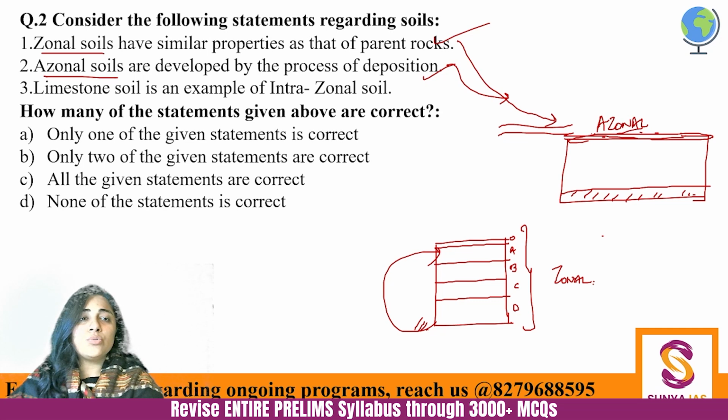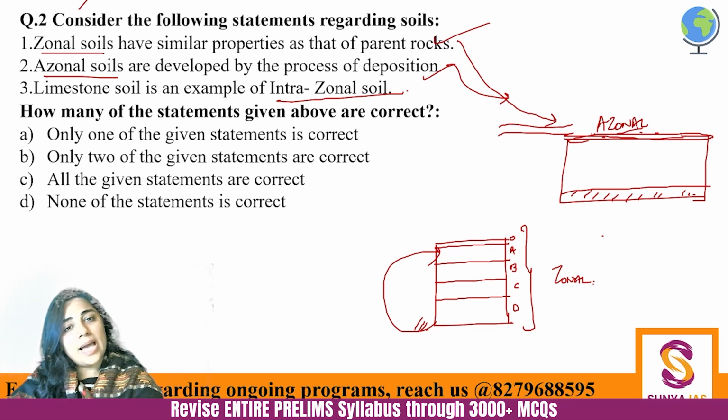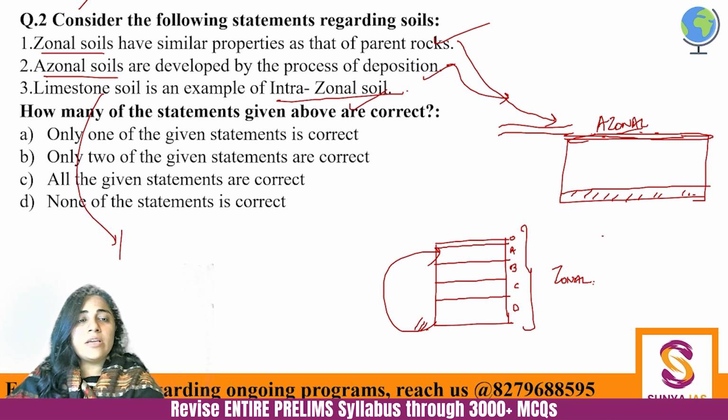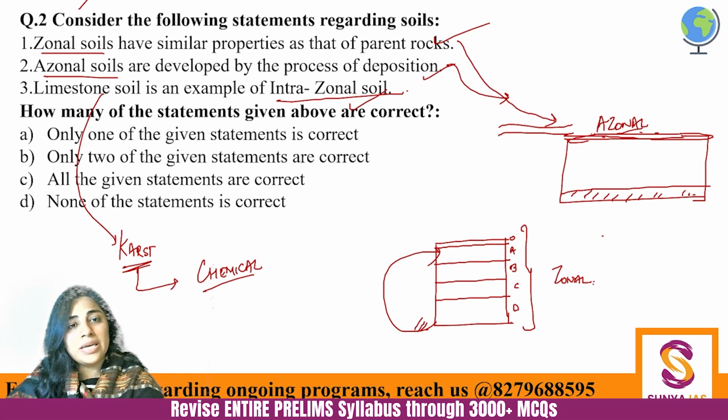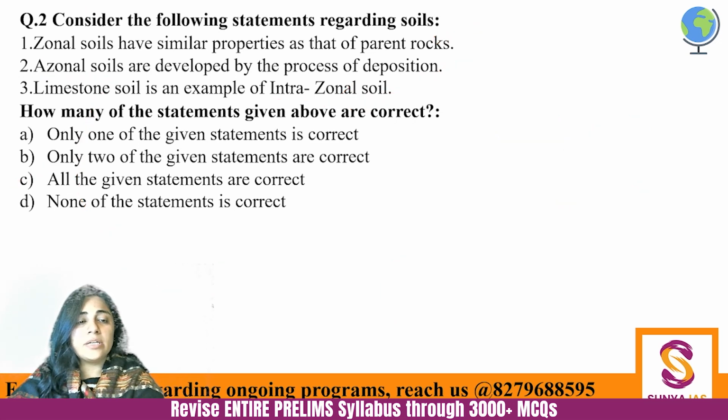Then limestone soil is an example of intrazonal soil. It is absolutely correct. Limestone soil, the limestone region we also call karst region. It's also called karst region. So karst region is affected by chemical weathering, and it leads to dissolution. So karst soils, limestone soils, they are intrazonal soils. Okay, so here all three are correct. So these three concepts become important, which is your zonal soil, azonal soil, and intrazonal soil.